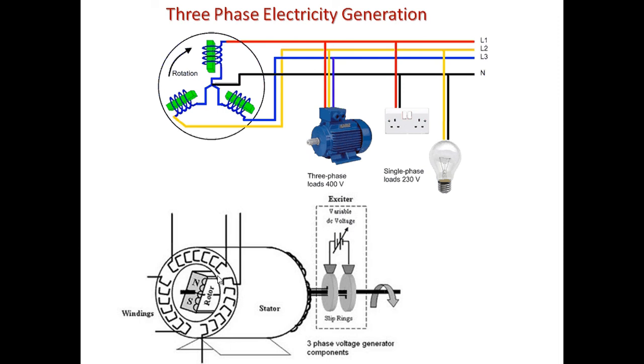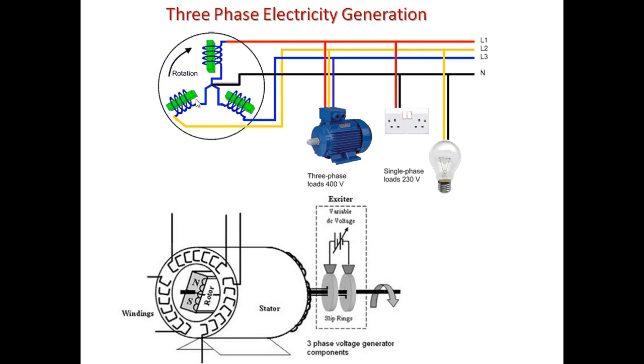If you look into this, there are three stators. One stator is this one, the other one is this one, and the third one is this one, which have been separated by an angle of 120 degrees.